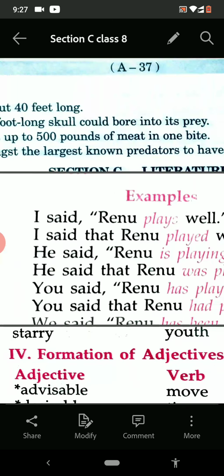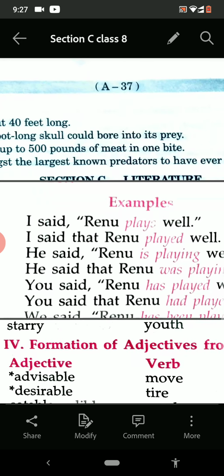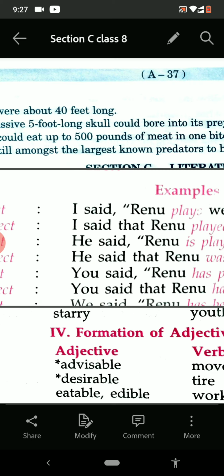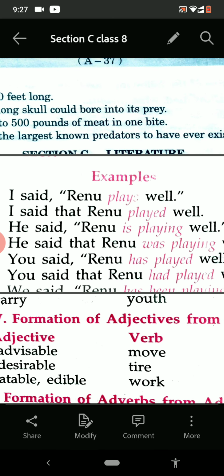Now see the next one. This is the topic of your direct and indirect speech. I have given direct and indirect side by side, so that you may not feel any problem and you can do them. "I said Renu plays well." See, the simple present tense is there and it will change into simple past. When we change direct into indirect speech, the tense changes to the corresponding tense. So: I said that Renu played well.